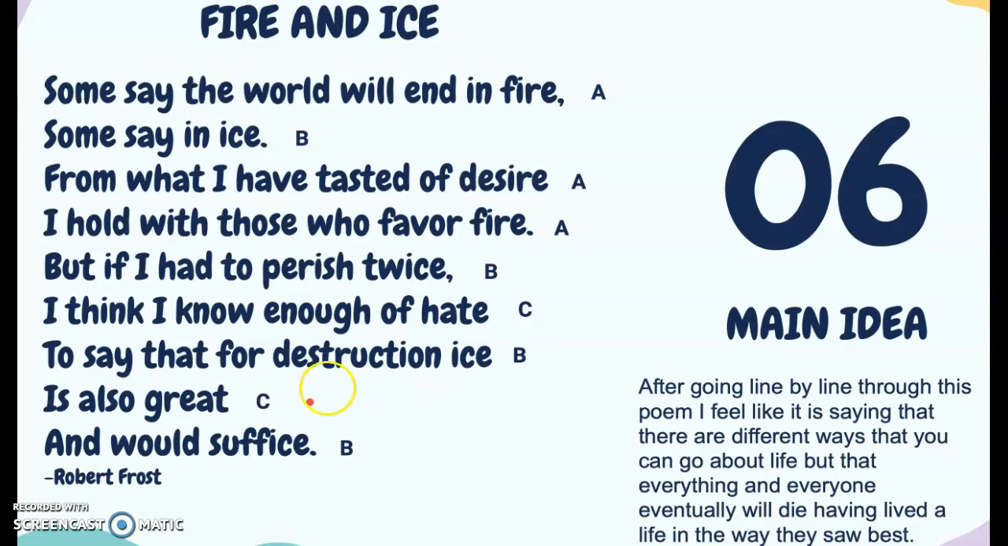talking about. All right. Some say the world will end in fire, some say in ice. So again, that contrast of thinking that the world is going to end, but people think different things about how that's going to happen. Fire and ice.